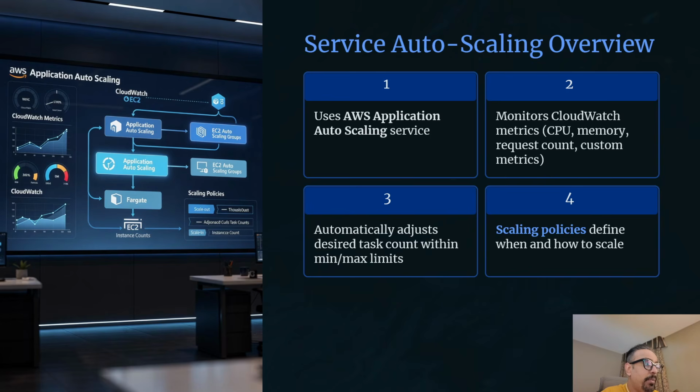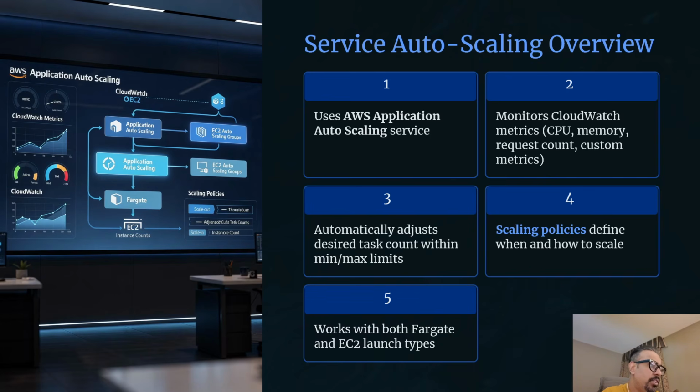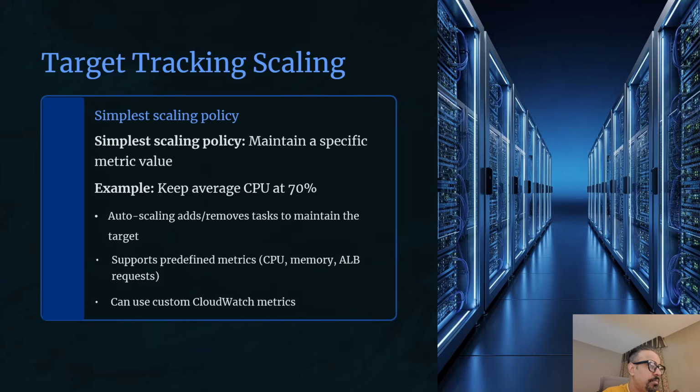You can create multiple policies based on different scenarios. This works identically for Fargate as well as EC2 launch types. For Fargate, AWS provisions the underlying capacity automatically, and for EC2, you may also need cluster autoscaling to ensure you have enough EC2 instances to host the additional tasks.